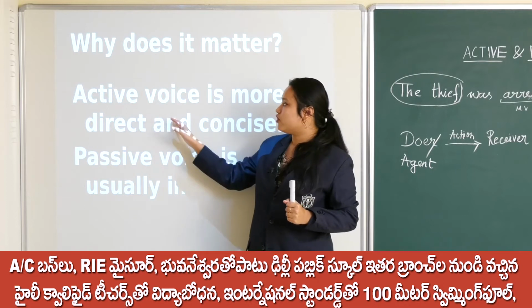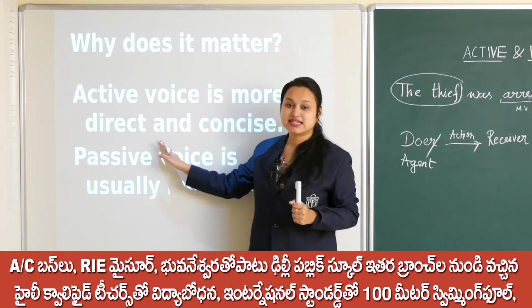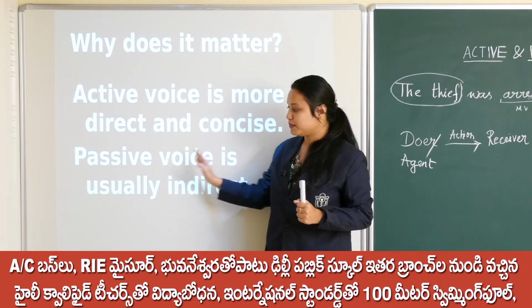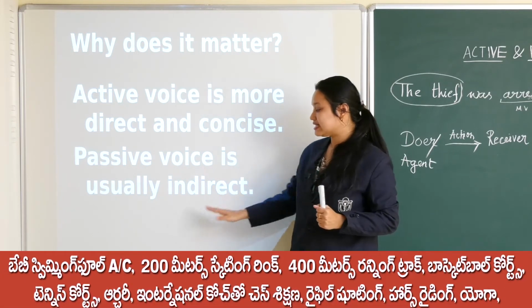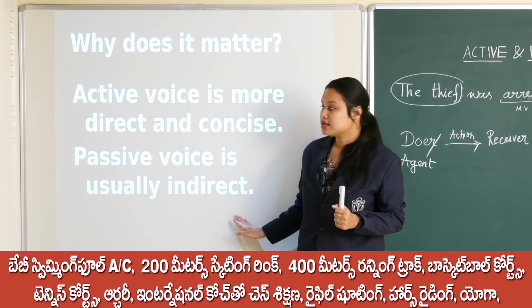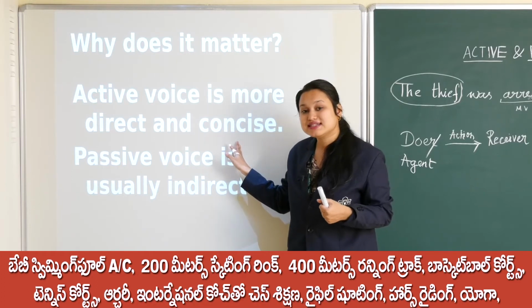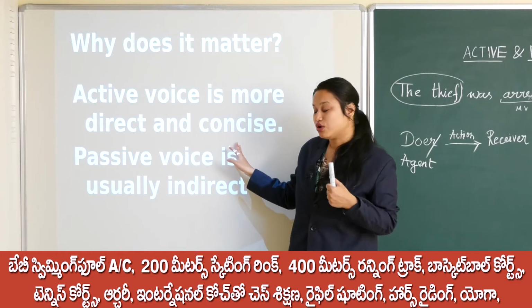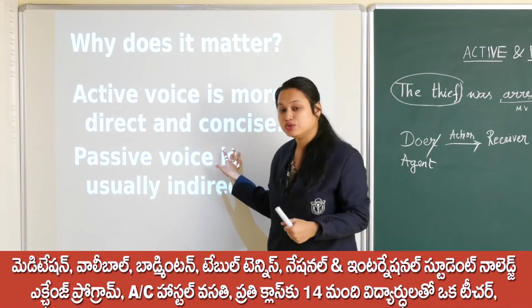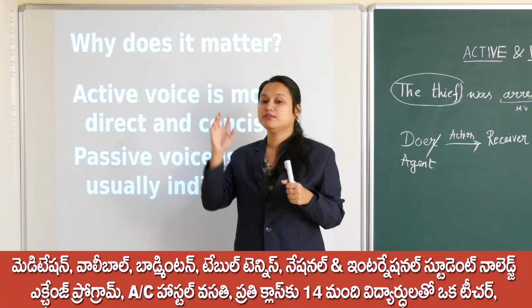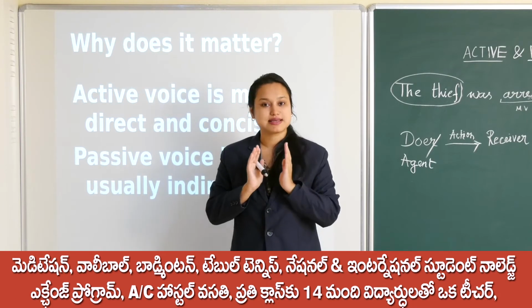So active voice is more direct and concise, but passive voice is usually less direct, right? Why is active voice direct and concise? Because when I say Dhoni threw the ball, it looks like a simple sentence.